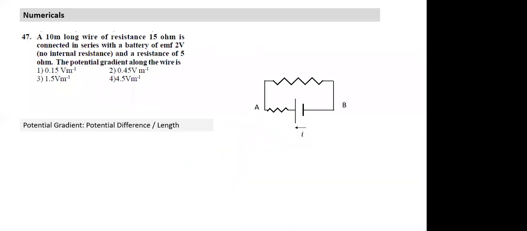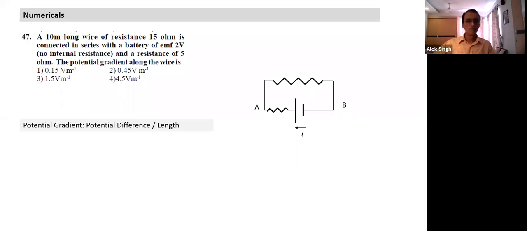Okay. Let's solve this question. All of you read the question, and why have I taken up this question? There's a basic concept involved which is very useful later on also. If I have to draw a figure for what is given in words, it is something like this. See, we draw resistance like this. It doesn't mean the wire has to be in that exact shape. A straight wire also has resistance. Any wire will have resistance. This is a 10 meter long wire.